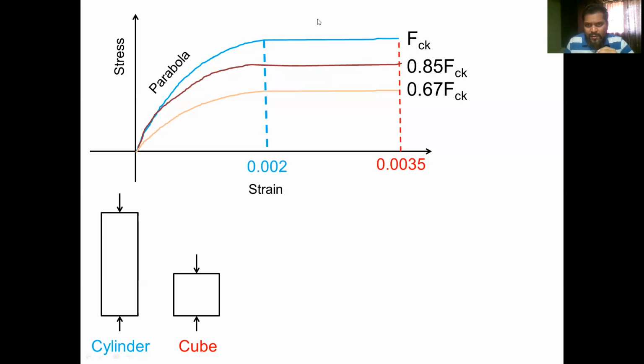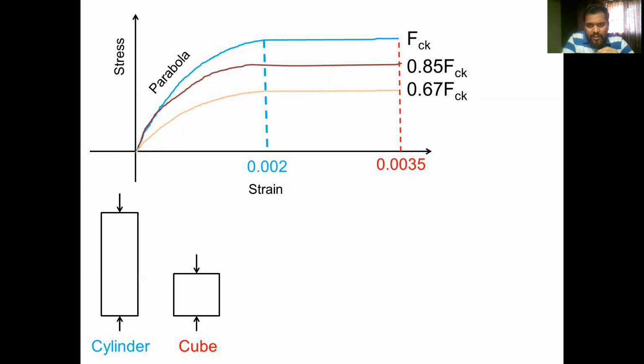So therefore we introduce another empirical factor of 0.8 here, and we multiply 0.85 by that 0.8, and we obtain a new stress strain curve which has the maximum compressive strength of 0.67 FCK. So that 0.8 factor takes care of size and shape of actual structures.